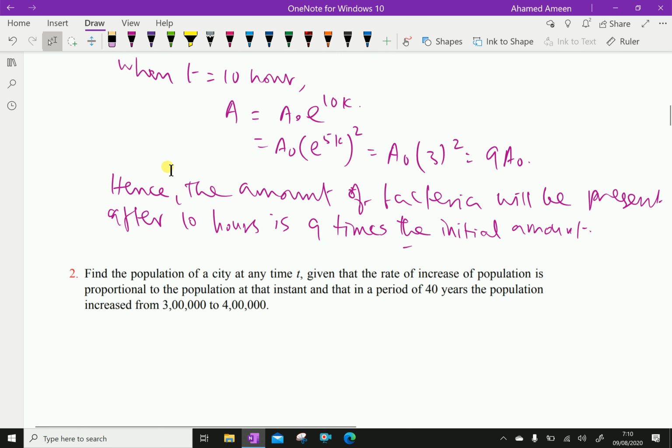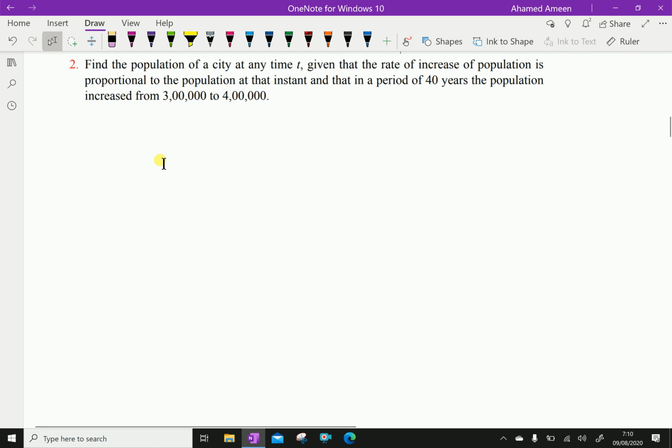Now, question number 2. Find the population of a city at any time t, given that the rate of increase of population is proportional to the population at that instant, and that in a period of 40 years the population increased from 300,000 to 400,000.